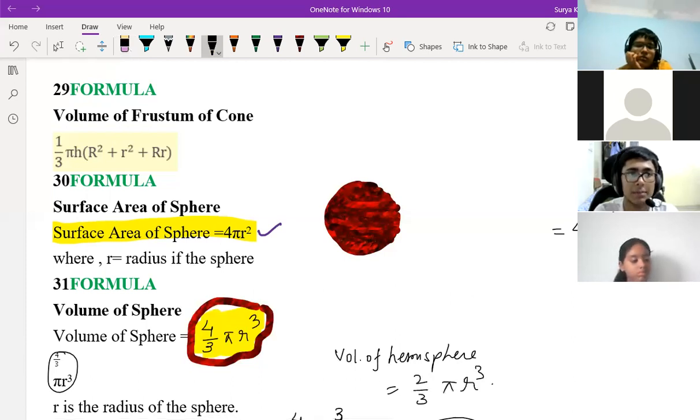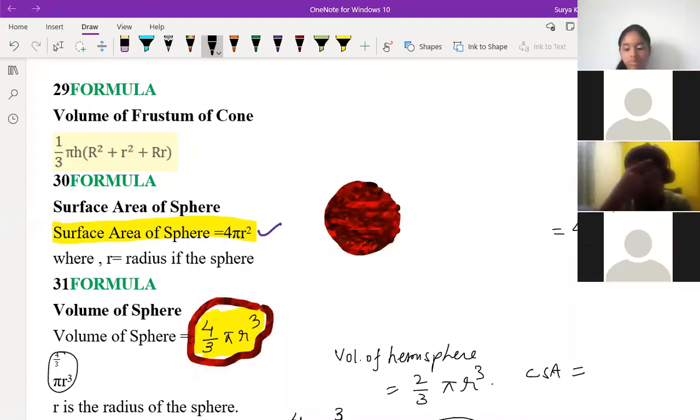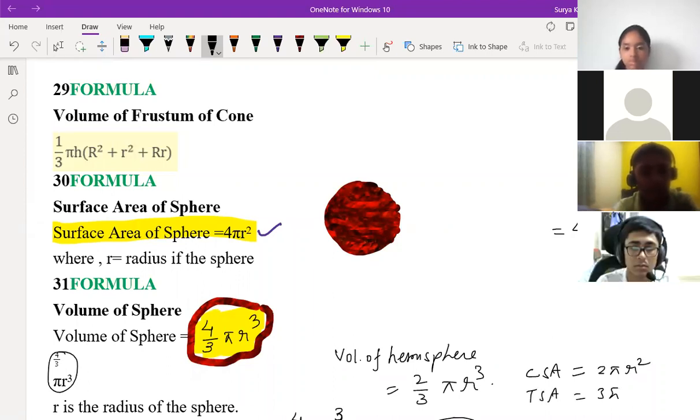So what is CSA of this hemisphere? CSA will be what? CSA, just see top part, children. 2 pi r square, you just see. 2 pi r square, top part. And for TSA, you just see down part, 3 pi r square. This is the easy way to remember, I'm telling you, children, okay? CSA is top part, you see 2 pi r square. And TSA is what? Down part, you see 3 pi r square.